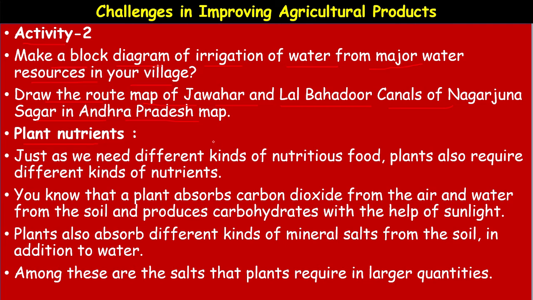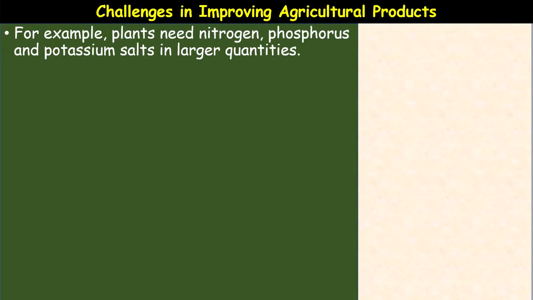Among these salts, the plants require some in large quantities. We can classify them into macronutrients and micronutrients. Those required in large quantities are called macronutrients. For example, the plants need nitrogen, phosphorus and potassium, NPK, and their salts in large quantities.